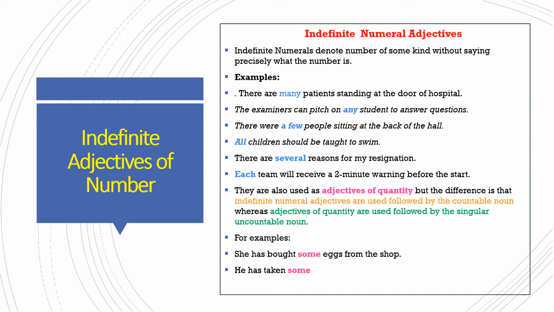Like the example, she has bought some eggs from the shop. Some eggs is not showing the figure, it is uncountable. He has taken some. Some is not indicating a figure. So this becomes an adjective of quantity.